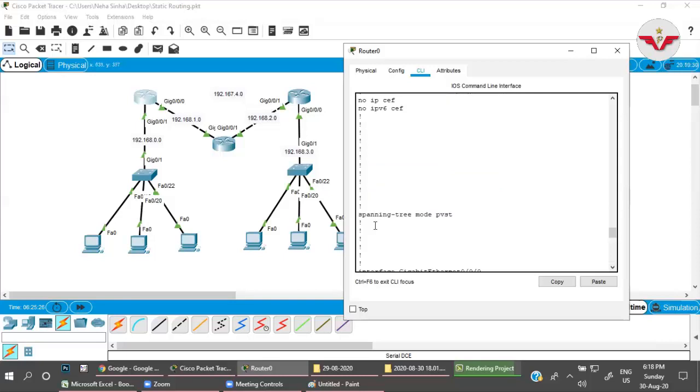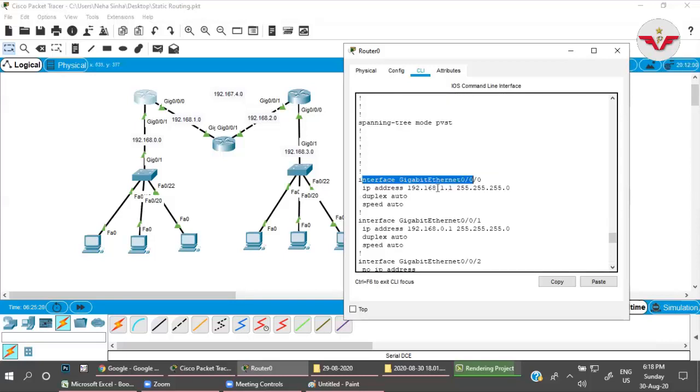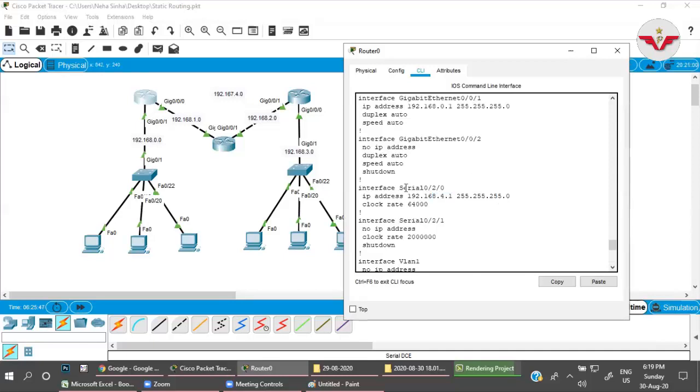Apart from that, I have assigned the IP addresses on gigabit 0/0, which is this network, and 0/1, this network. So here we are running the 0.0 network, so 0.1, and here we are running the 1.0 network, 1.1 is the IP address of that interface. Serial is also connected, but we will come to that later when we go to the floating network.